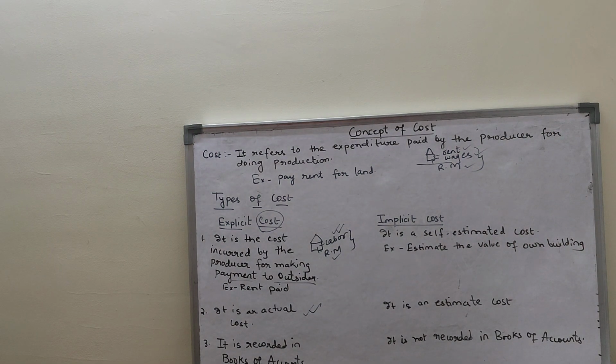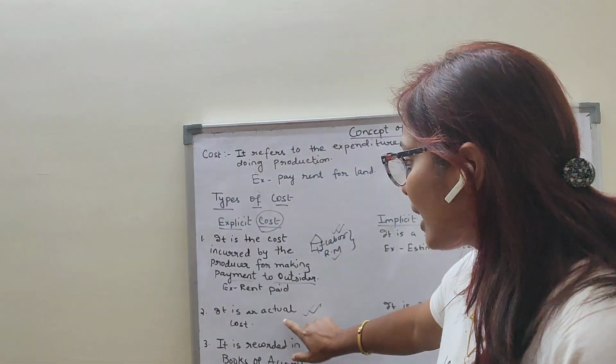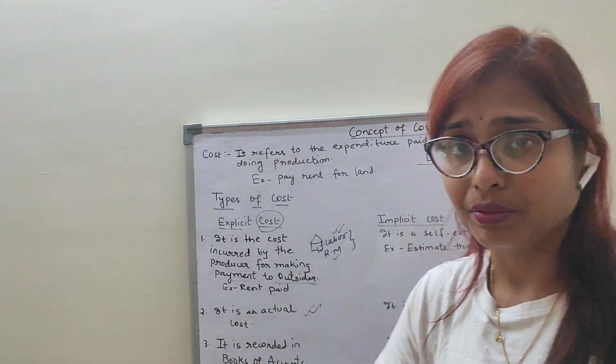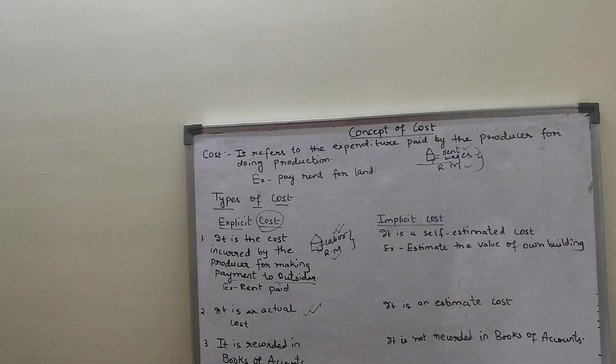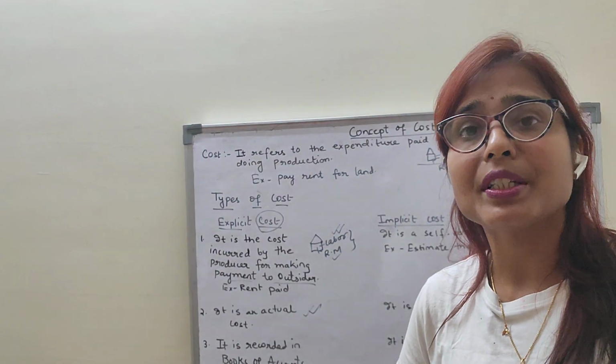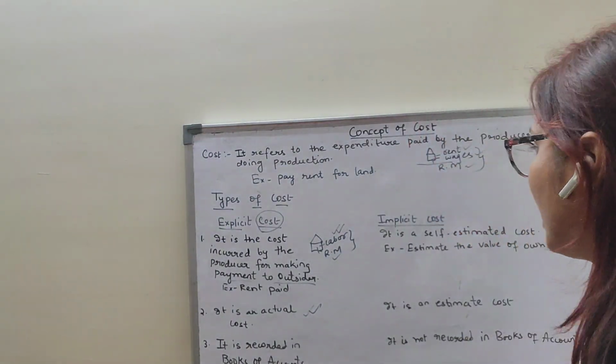So just see, it is an actual payment. That means I am actually paying to an outsider, such as wages paid to the labor. Clear? Implicit cost is a self-estimated cost. Self-estimated means, with the help of an example, let me clear it.